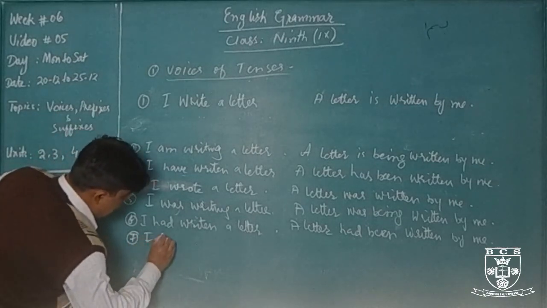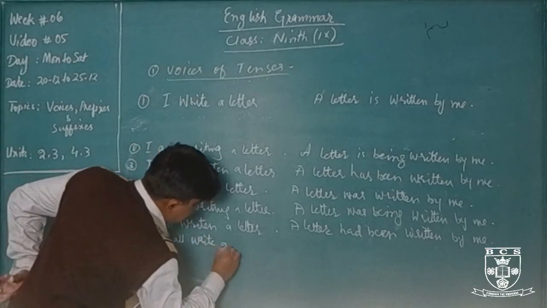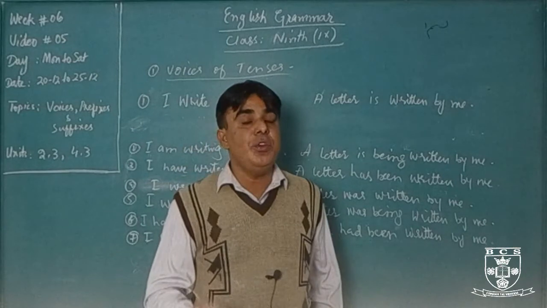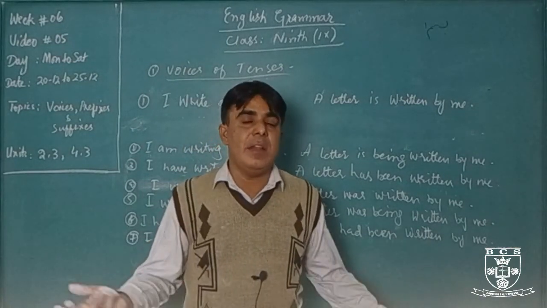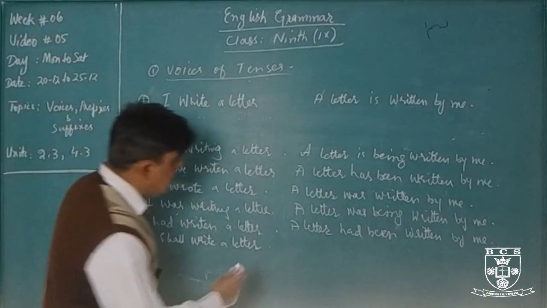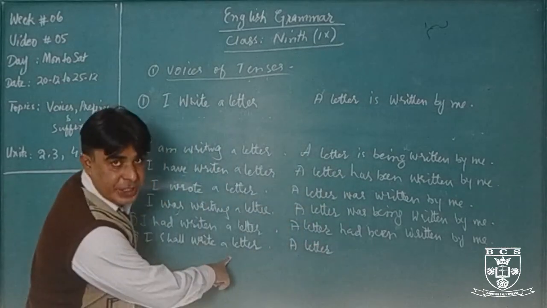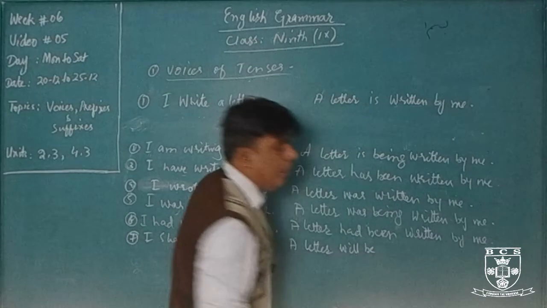Future, I shall write a letter. If subject is I and we, we always use shall in British English, but in American English we always use will. Okay, I shall write a letter. First of all we will use object, and after that helping verb.